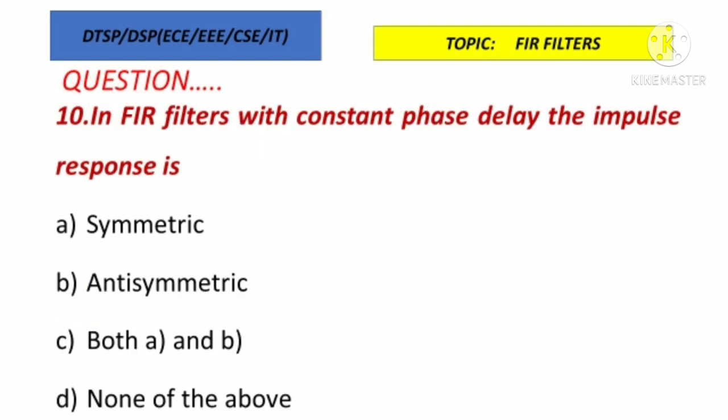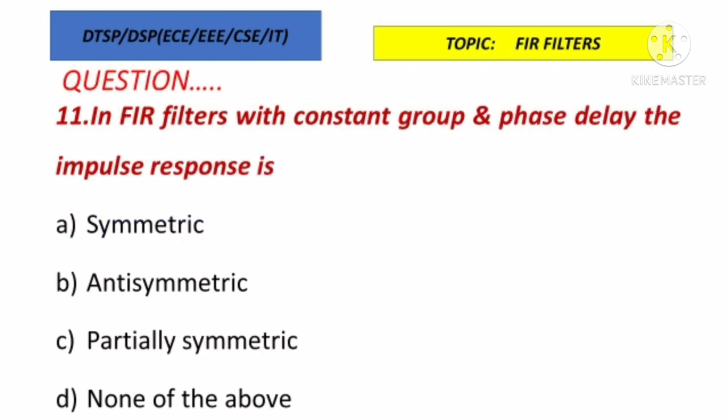Next question. In FIR filters with constant phase delay, the impulse response is symmetric, antisymmetric, both A and B, or none of the above. So listen to the question. In FIR filters with constant phase delay, what about the impulse response? Will it be symmetric, antisymmetric, or both? None of the above. The answer is, if the FIR filter has constant phase delay, the impulse response will always be symmetric. So option A is the correct one.